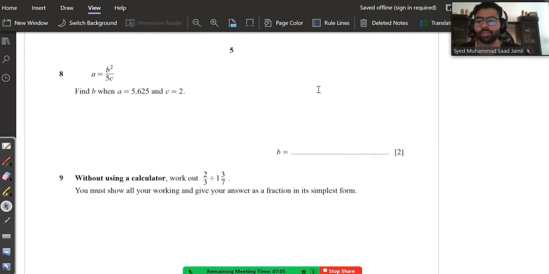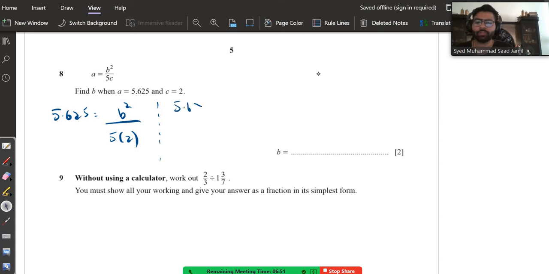Question number 8, it says find B when A is 5.625 and C is 2. Just plug in the values. Instead of A, just write down 5.625 is equals to B square upon 5 multiplied by 2. So 5.625, 5 2s is 10. So B square upon 10. This 10 will go up there and it will be multiplied.